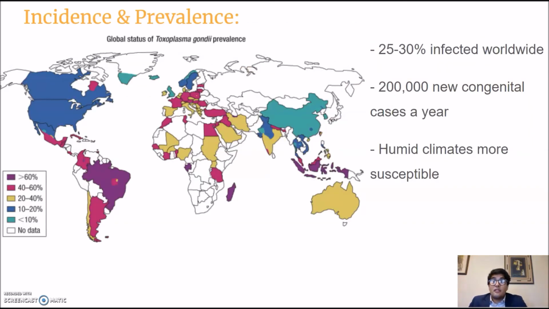Incidence and prevalence. It's thought that up to 50% of the population of the world has it. However, a more conservative estimate is somewhere between 25 to 30%, and that is also 200,000 new cases a year from a mother who is infected. And it's thought that humid climates are more susceptible. As we see on this map, more areas around the equator have issues. However, it's not entirely consistent with that, because we also see a number of people over in France that have large amounts as well.